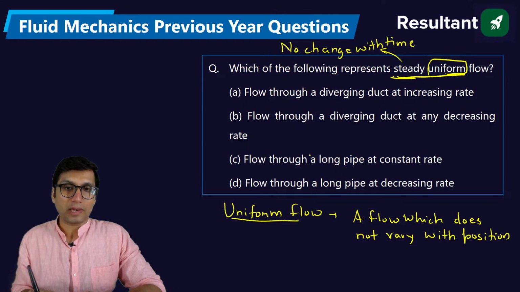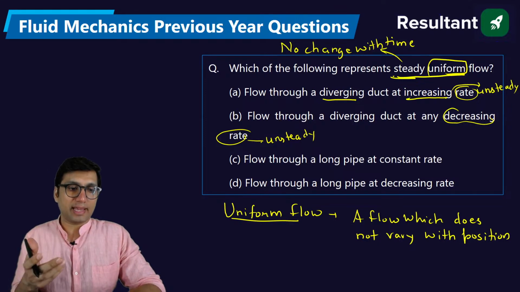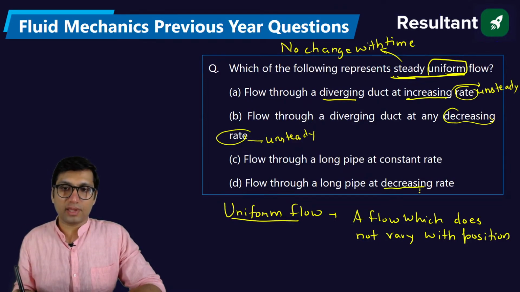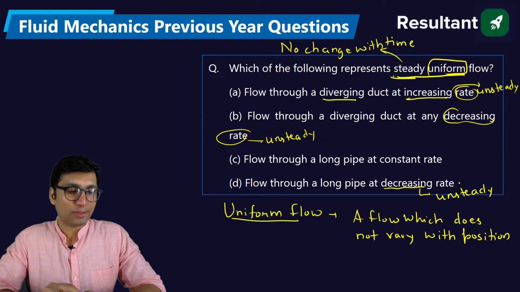So which of the following will be the example of steady uniform flow? Flow through a diverging duct at an increasing rate. What is the meaning of rate? When we say increasing rate, that means we are talking about unsteady. Decreasing rate or increasing rate, we are talking about unsteady. Rate means, generally, change with respect to time. So all these options A, B and D are the case of unsteady.